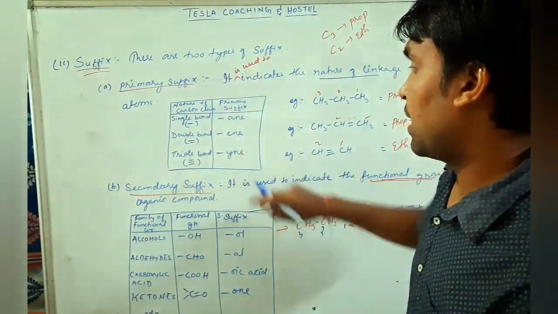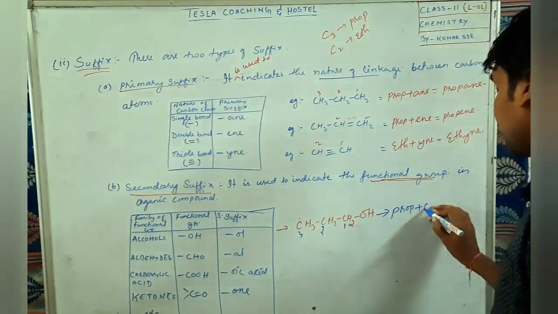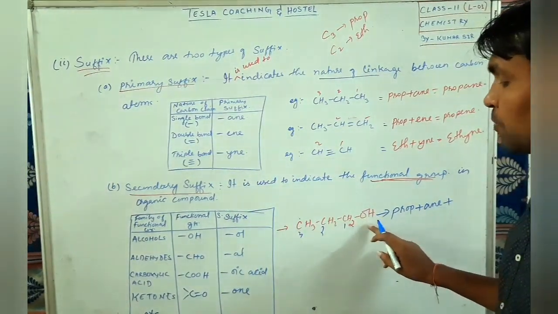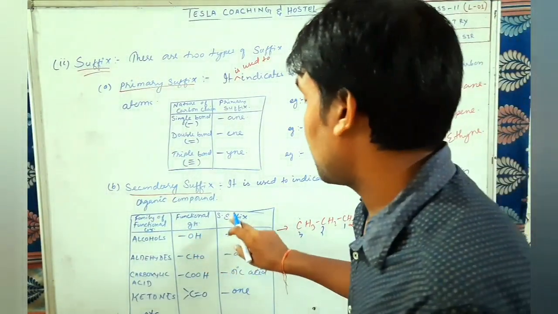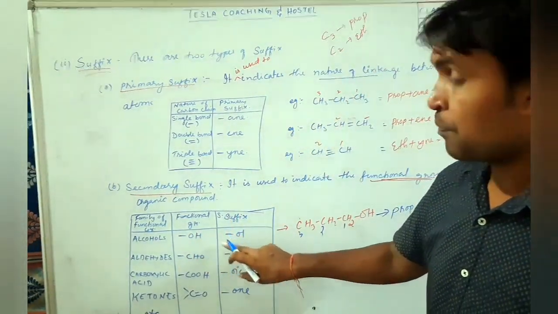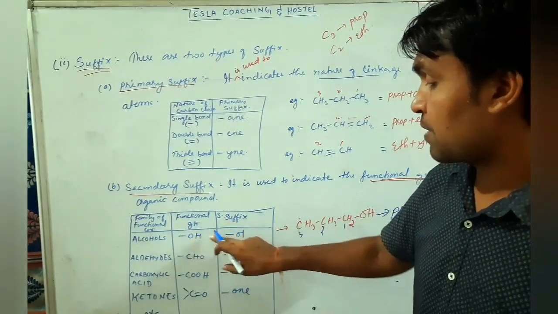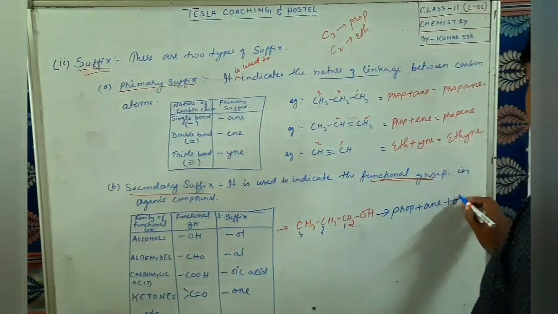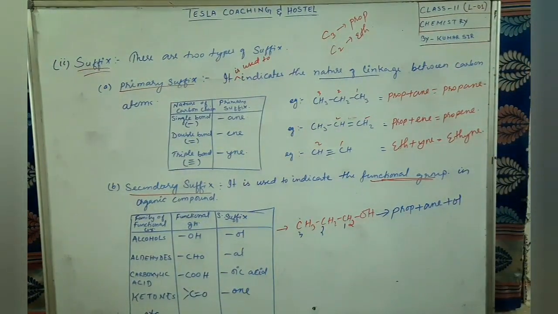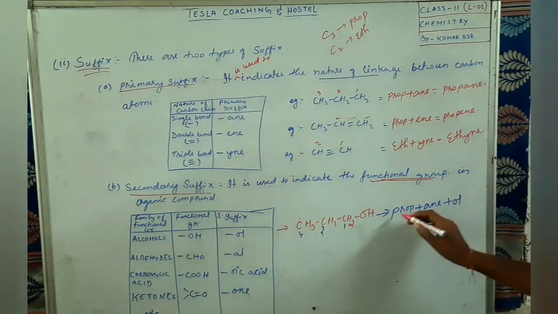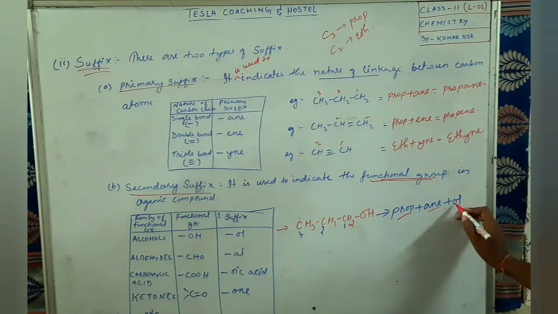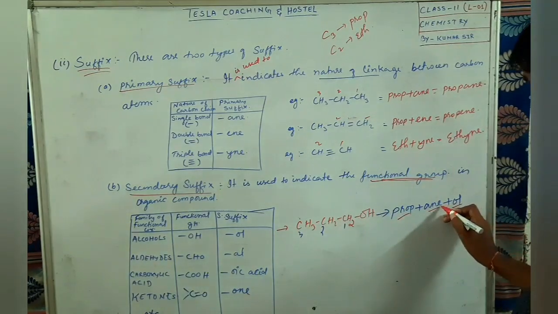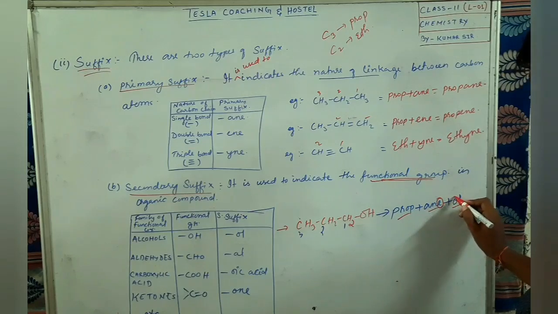For single bond, what is the primary suffix we are using? ANE. And what is the functional group at the last? Here it is OH. For OH, the secondary suffix, if it is present, comes at the end of the name, and it will be OL. Now, dear students, you see here, this is prop, then ANE for the single bond, and OL for the functional group. The last letters are E and O.